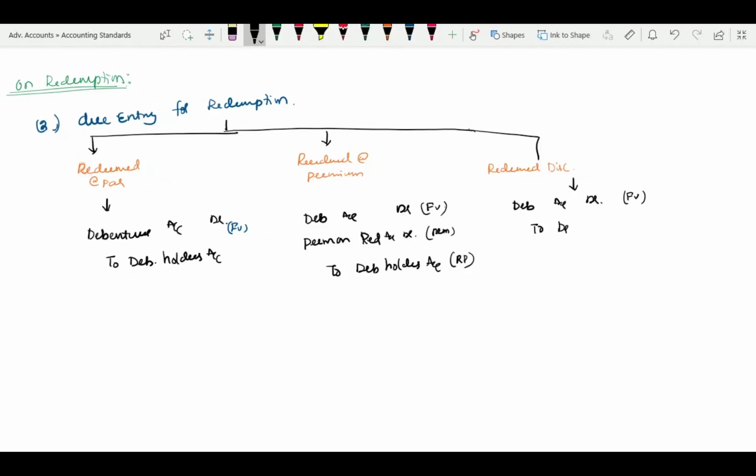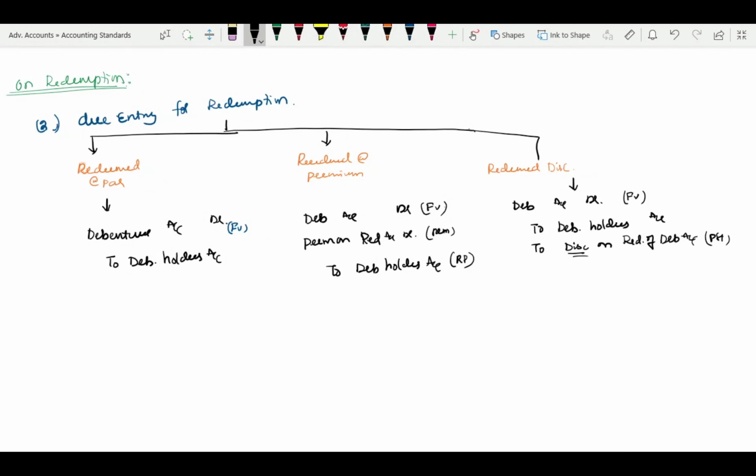Therefore, debenture holders account to discount on redemption of debentures account. Directly I can credit to P&L, but for the time being I will not, to avoid confusion. Therefore, I have created discount, which is profit.